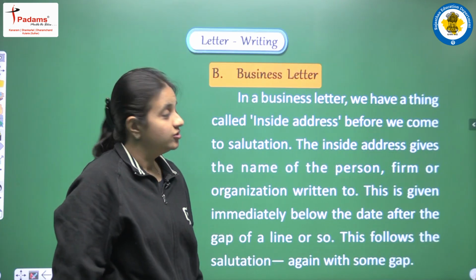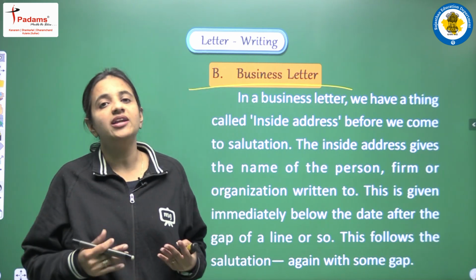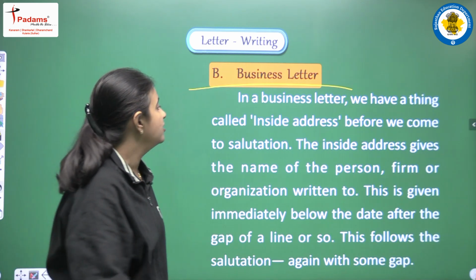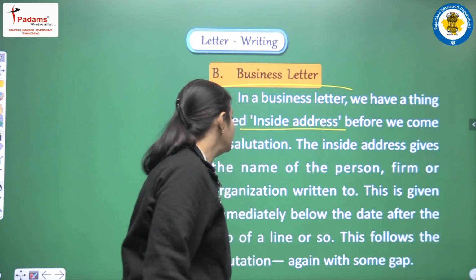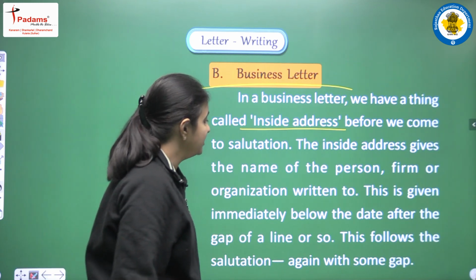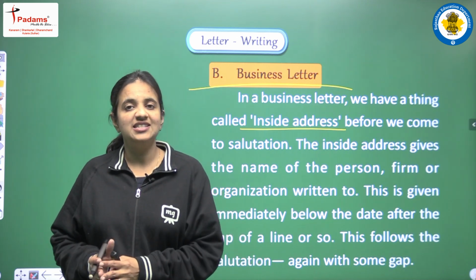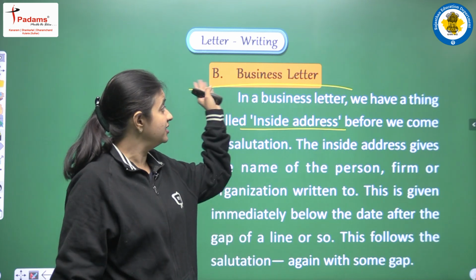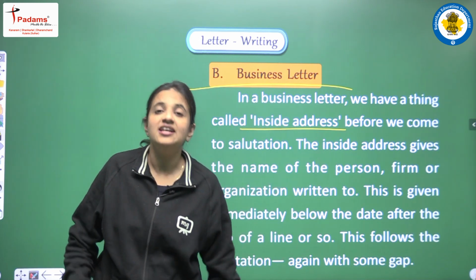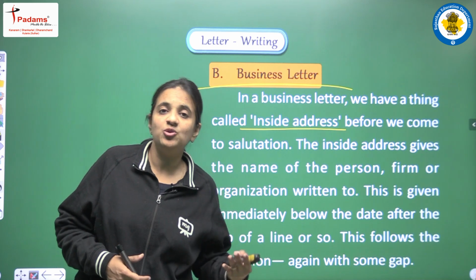Okay. So the second category, now we have business letter. If we are writing a business letter, then what are the proper greetings that we have to use? Let's see. In a business letter, we have a thing called inside address. Before we come to salutation, the inside address gives the name of the person, firm or organization written to. I am very sure that you all are able to recall that when we were discussing the different kinds of letters, we discussed this particular category, business letter, and we discussed that business letters are the letters that are written for business purposes. Okay, and they are written to any firm, to any organization.